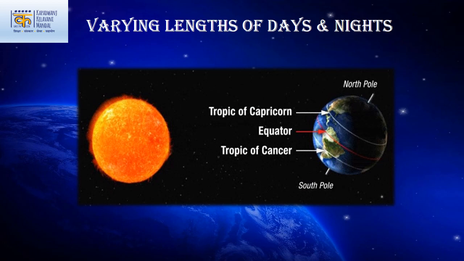Varying lengths of days and nights. The rays of the sun fall vertically on the Tropic of Cancer on 21st June and on the Tropic of Capricorn on 22nd December. Wherever the rays fall vertically, days are longer. Wherever they are slanting, days are shorter. The two tropics are in opposite hemispheres. Thus, seasons in the northern and southern hemispheres are opposite.